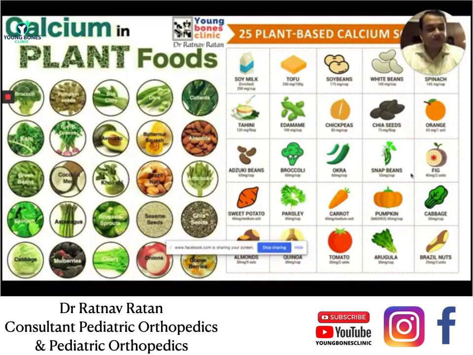Then freedom from all kinds of addictions, especially smoking and alcohol. Parental smoking again is very common and detrimental to the child's health. Then lifestyle plays a very important role. A sedentary lifestyle increases body weight, causes childhood obesity, and that decreases the ultimate bone mass. And identification of risk factors.